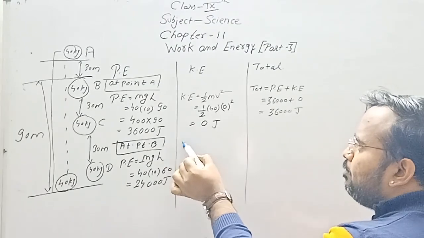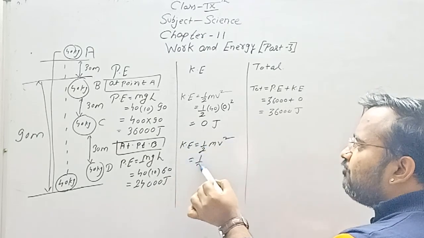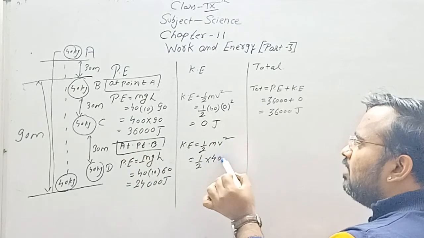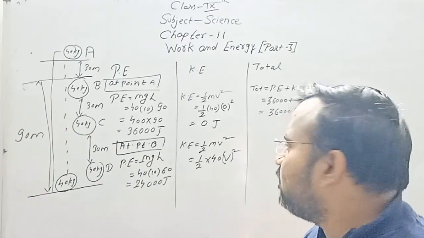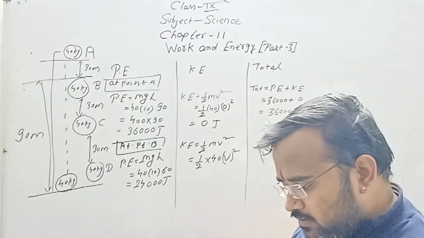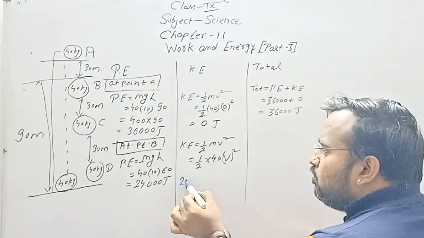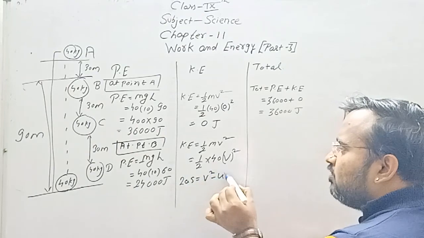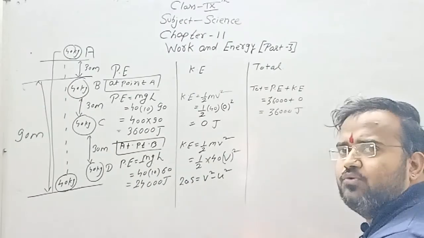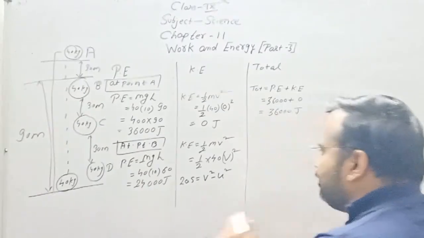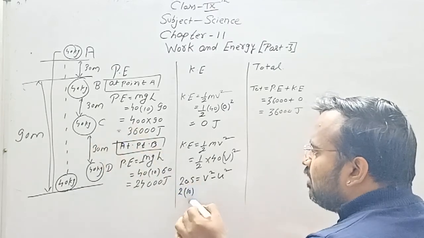Now at point B, the kinetic energy, if we calculate, it is half mv square. So half, mass of the object is 40. Now from where will we get the value of V? This is the big question. From where will we get the value of V square? We know that the third equation of motion is 2as equals V square minus U square. In the motion chapter we have seen the third equation of motion, 2as is equal to V square minus U square. Now 2 into acceleration due to gravity, which is 10.